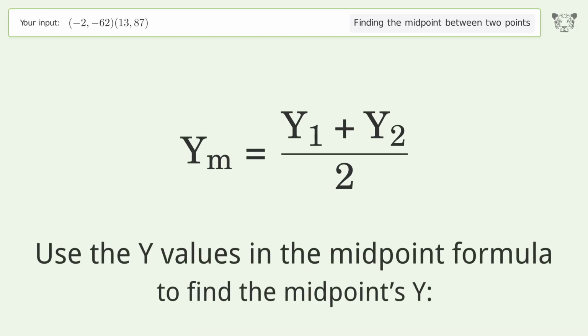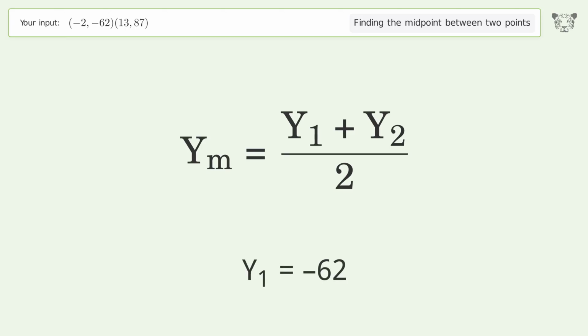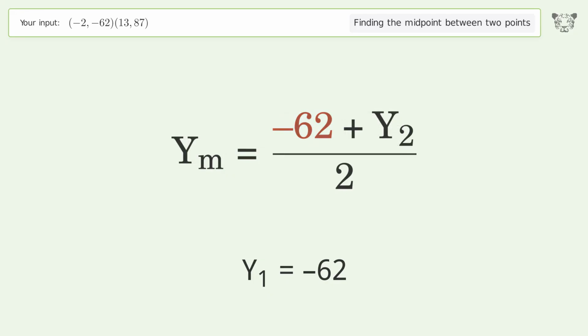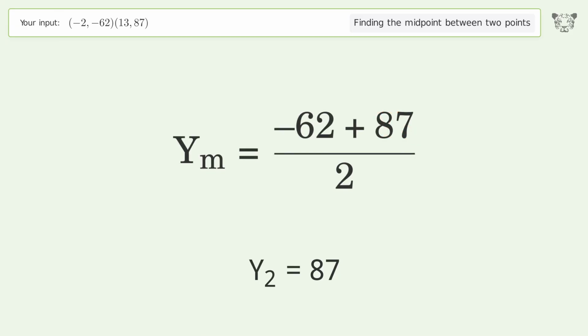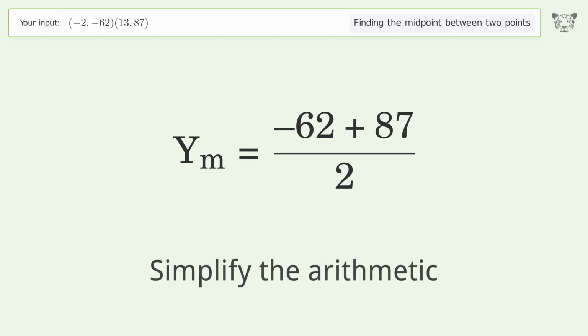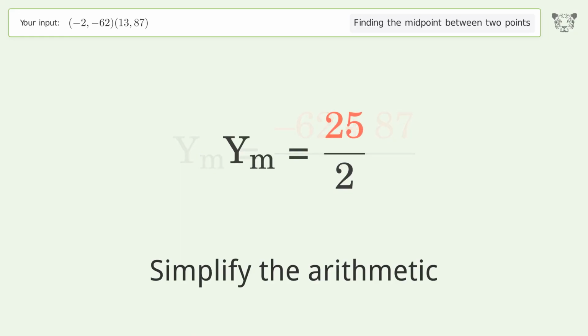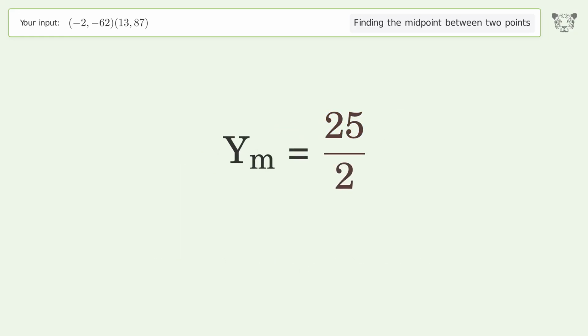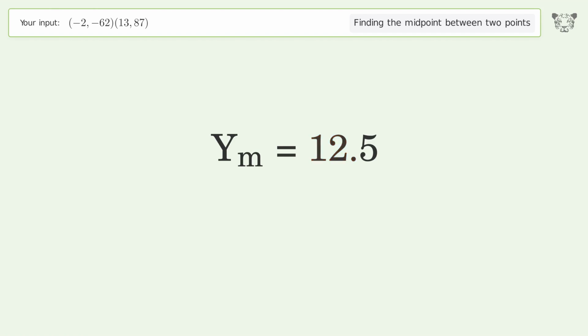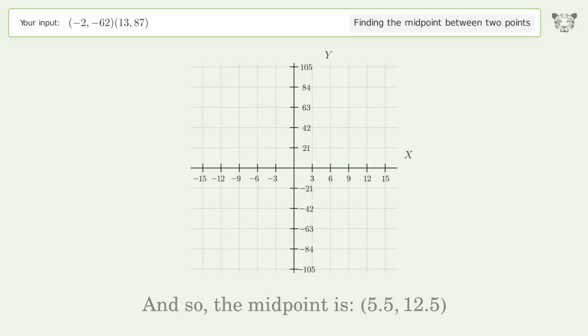Use the y values in the midpoint formula to find the midpoint's y. y1 equals -62. y2 equals 87. Simplify the arithmetic. And so, the midpoint is 5.5, 12.5.